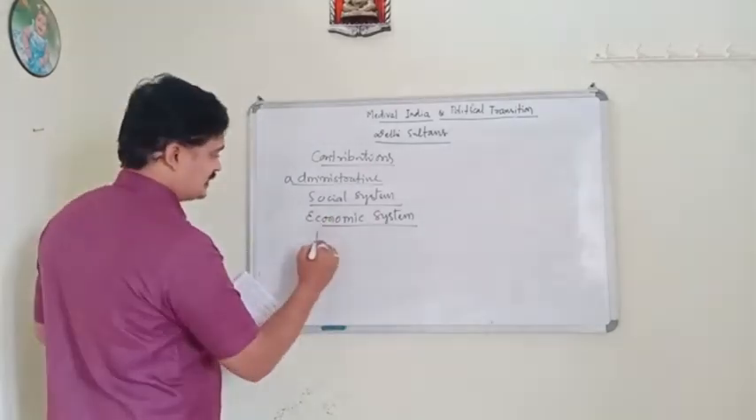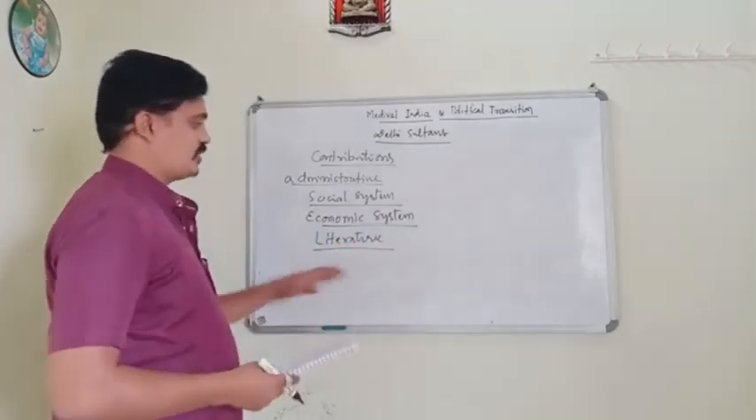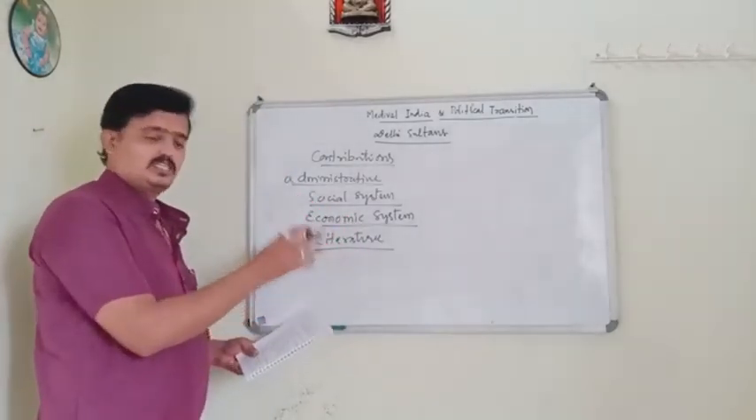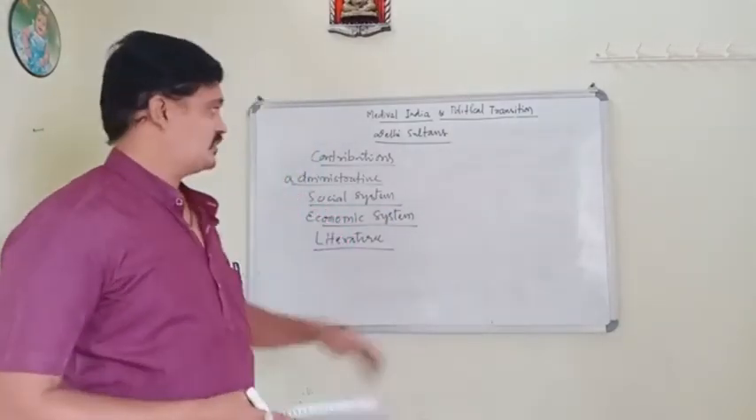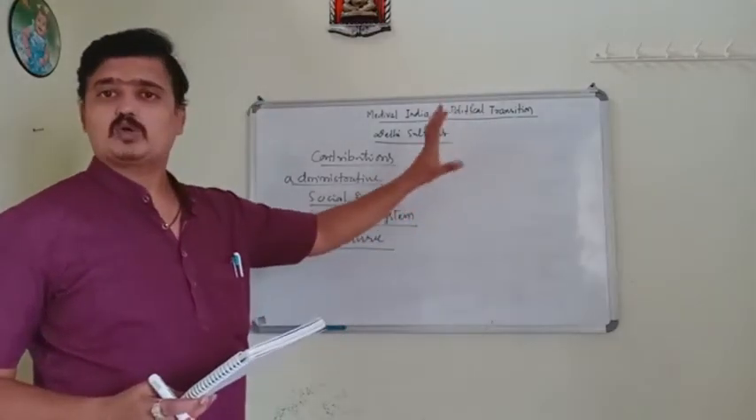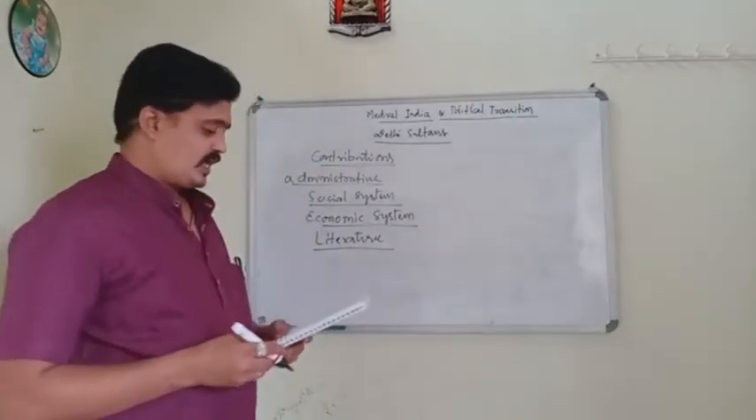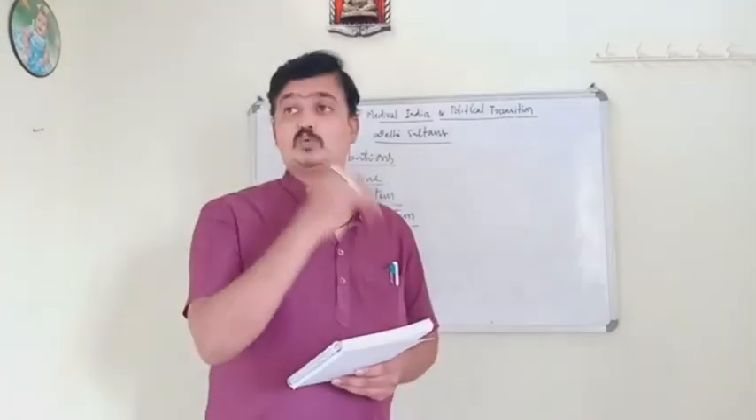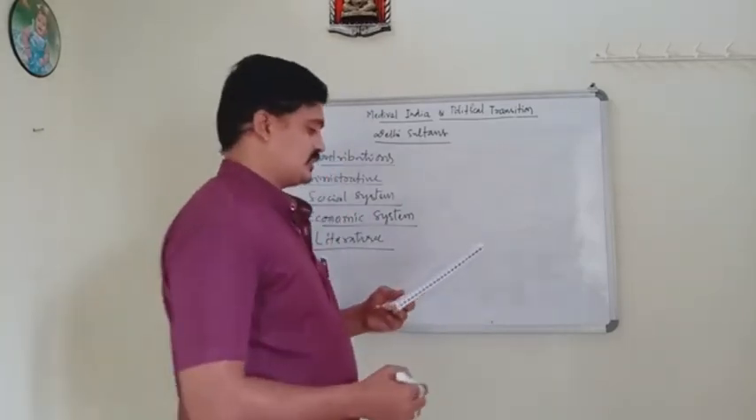When we come to literature, in the literature field they also contributed a lot. Many authors and historians were under the royal patronage of the sultans. We have already studied that many sultans gave patronage to scholars, poets and historians. Al-Biruni, who was in the court of Muhammad Ghori, wrote a book called Kitab ul Hind.